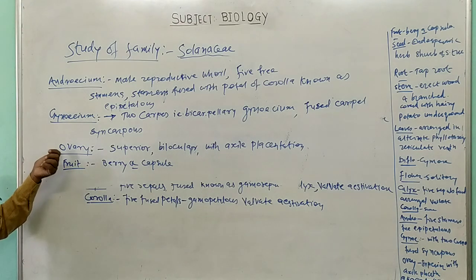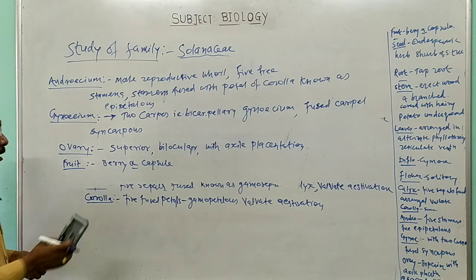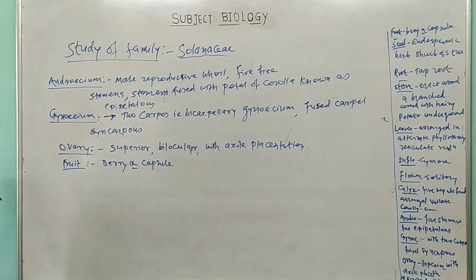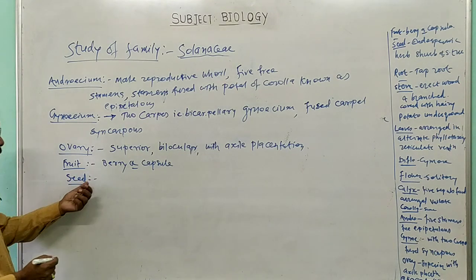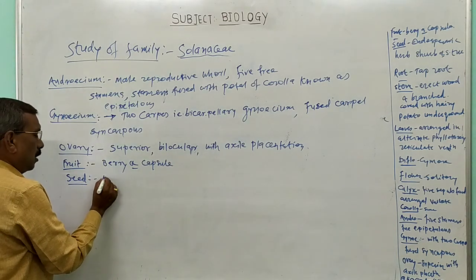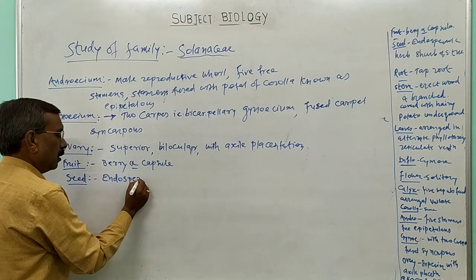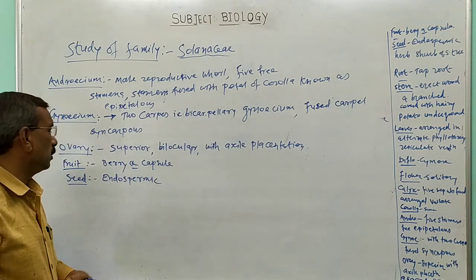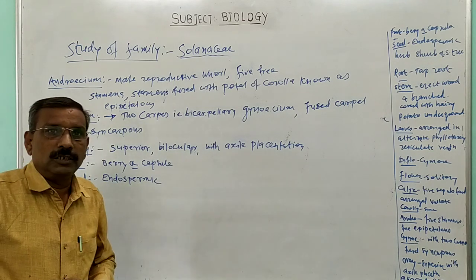Then next one is seed. Seeds are produced after fertilization in the fruit from the ovule. Seeds of this family are endospermic, that is, with endosperm. In this way, we have studied family Solanaceae.